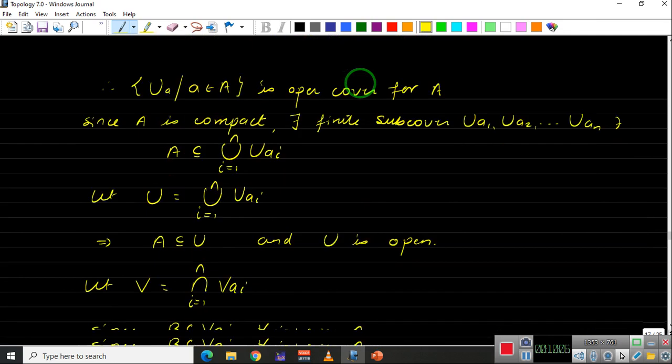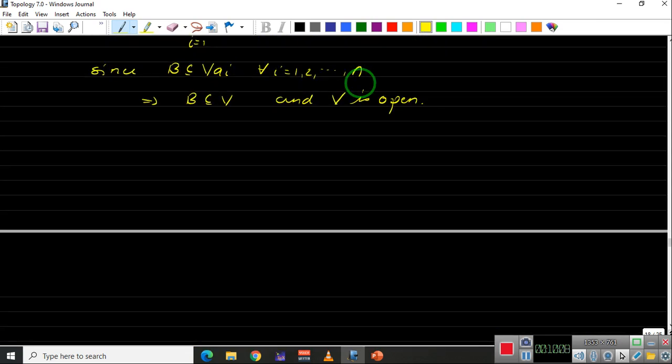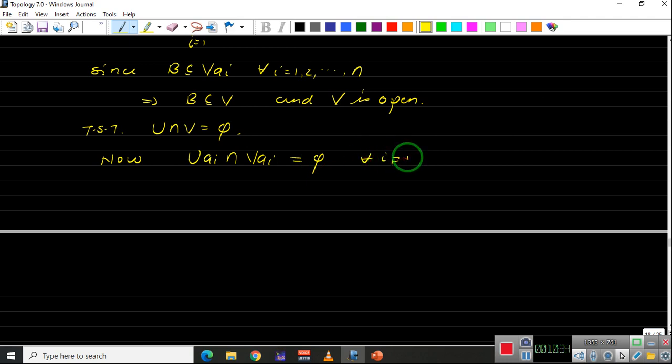Okay, so to show that U intersection V is equal to empty. This is what we need to show now. Okay, so now we know that U_ai intersection with V_ai is equal to empty, that is disjoint, for all i from 1 up to n.